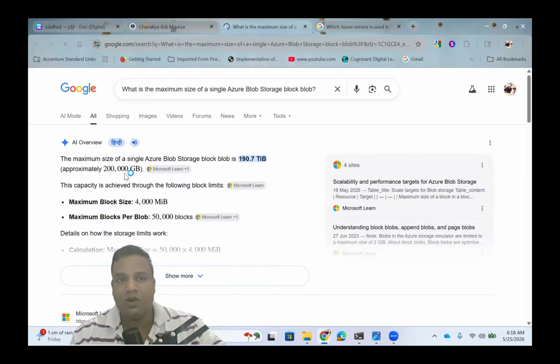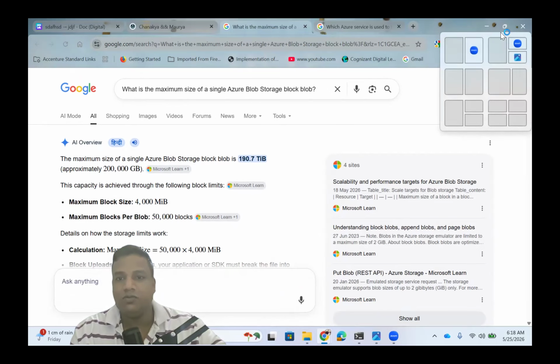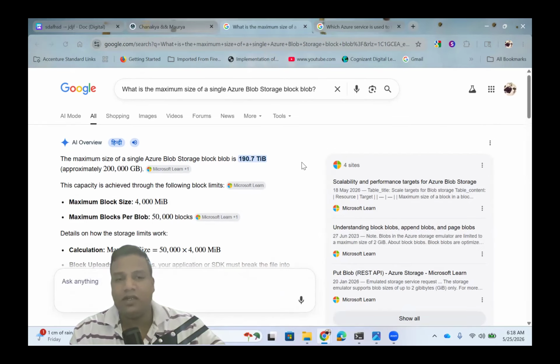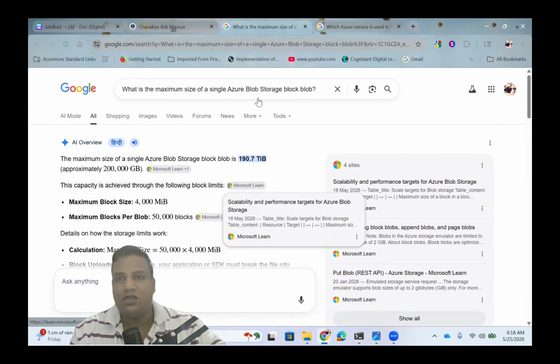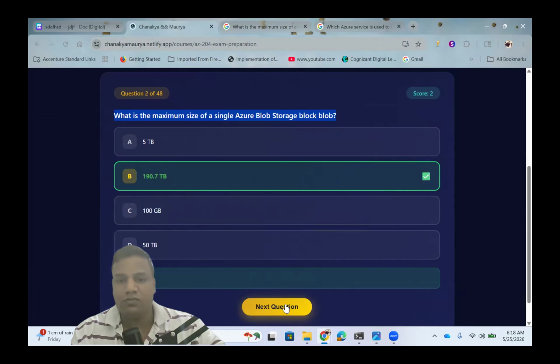The maximum block size is 4 MB, and the maximum number of blocks is 50,000, so you can calculate it like that. If you practice and use it, you will know that limitation. This is your memory-based question.